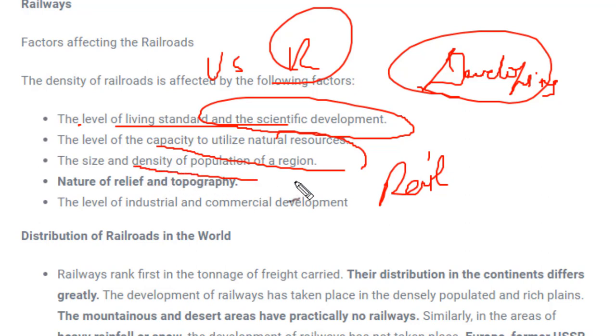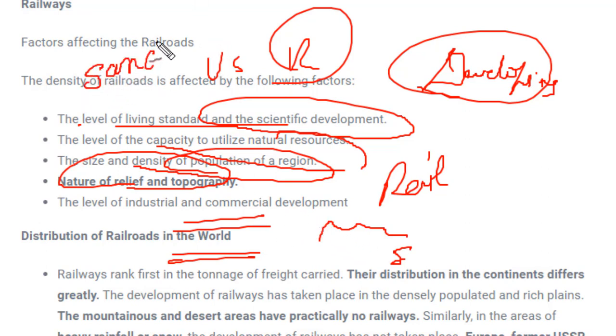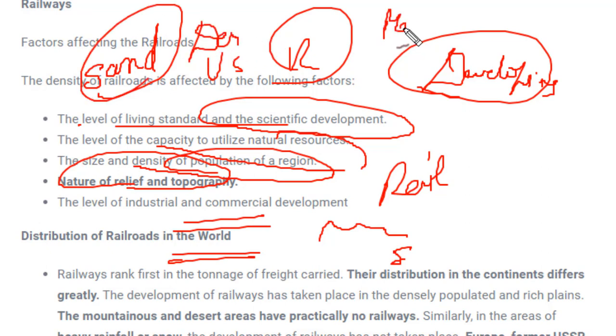Size and density of the population of the region. If we don't have enough population for passenger trains, those routes won't be built in that area. Nature, relief and topography. Railways have to be built on land. The tracks are built on the land surface, so of course the relief, whether it is hilly or sandy area, is very important. As we know, there are negligible railways in sand, or desert areas, or in mountainous regions. In mountainous regions also we don't have much railway system.